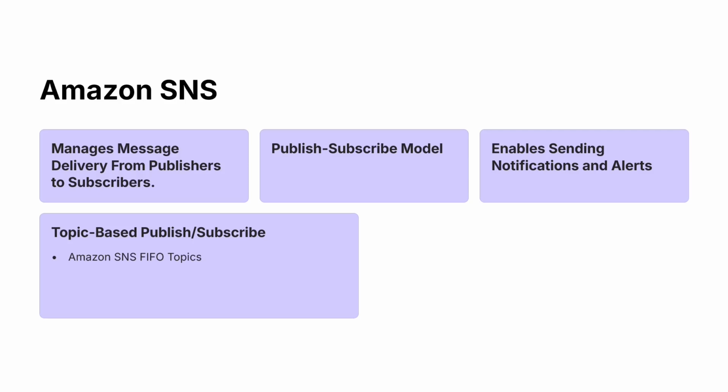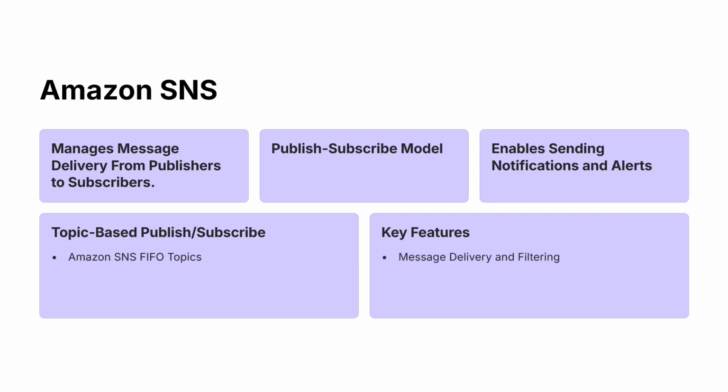SNS topics allow us to group multiple endpoints, like SQS queues or Lambda functions or any HTTPS endpoint, into a single logical communication channel. So you can publish the message to the topic, and SNS will deliver the message to all the subscribers of that topic, regardless of whether it is a service or an email or an SMS. So the key features are message delivery and filtration.